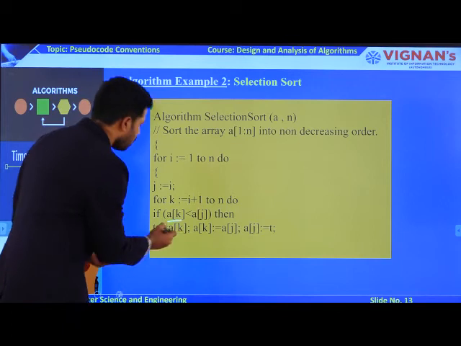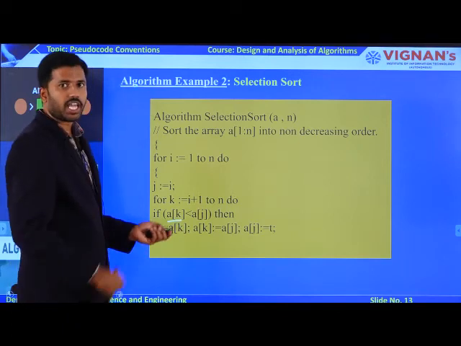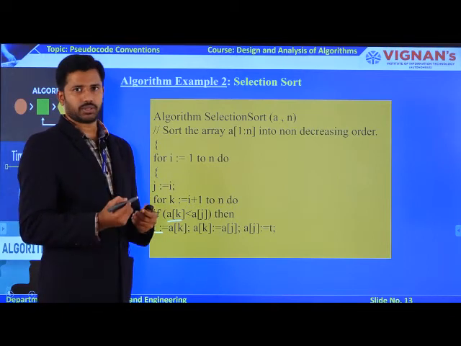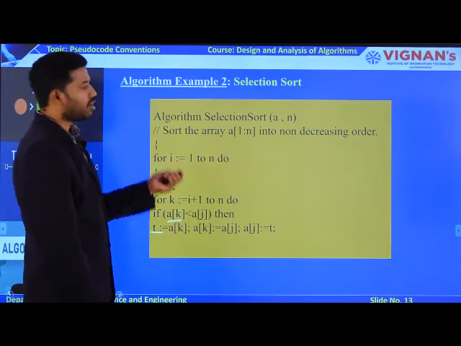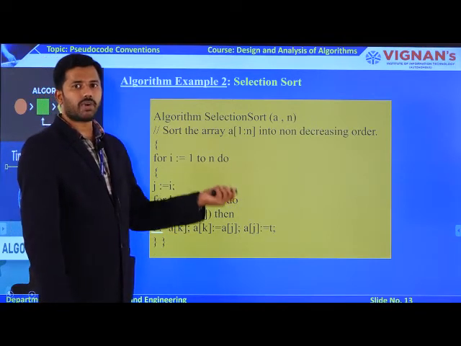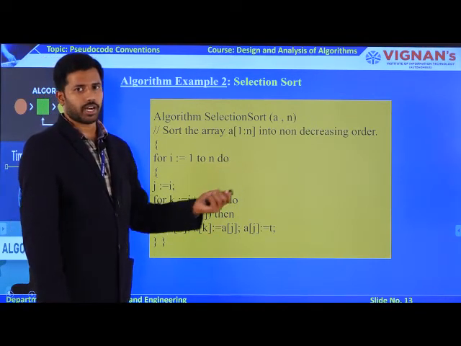So to swap, I am going to take a temporary variable. Likewise, I am going to swap whenever my condition is satisfied. So at the end of this algorithm iteration, my array of unsorted values will be converted into a sorted manner.